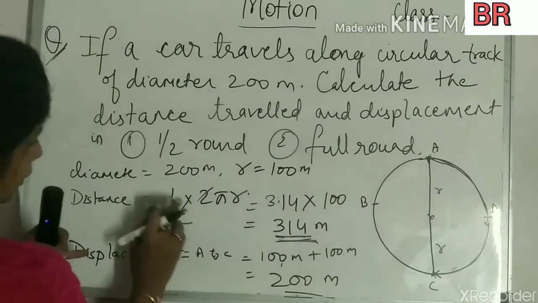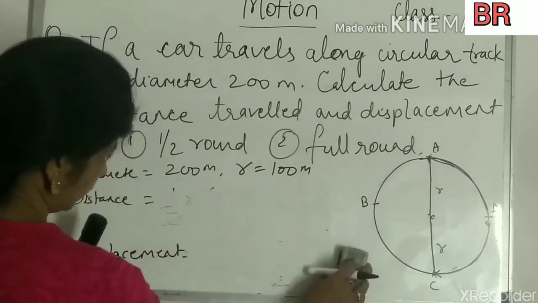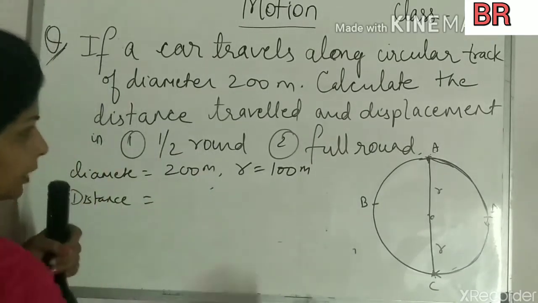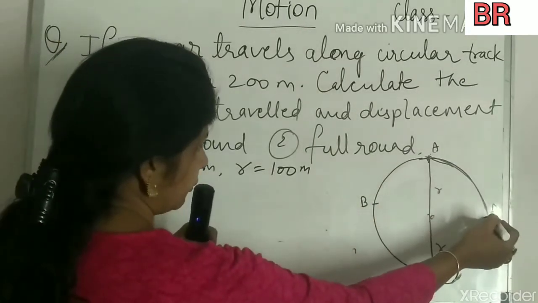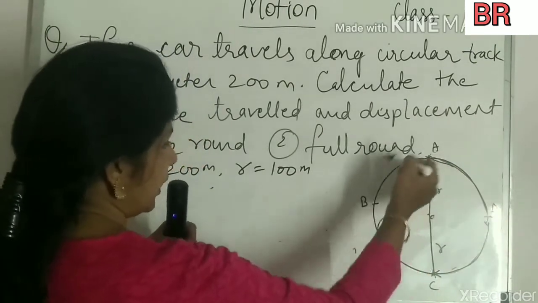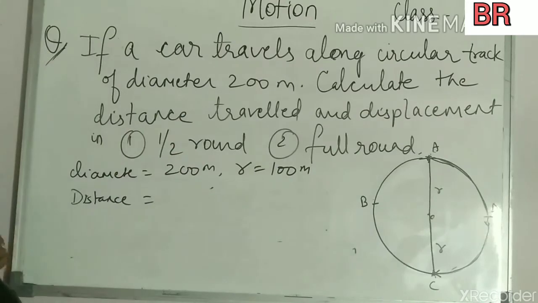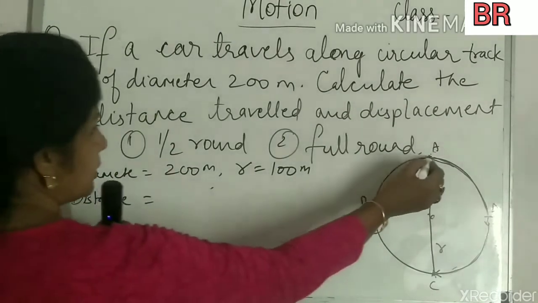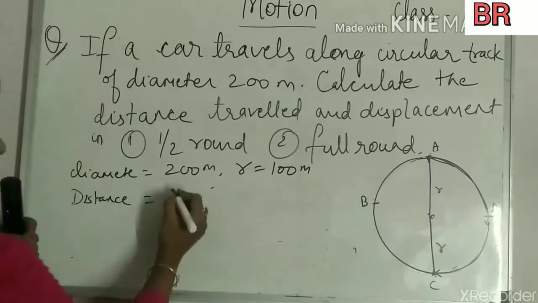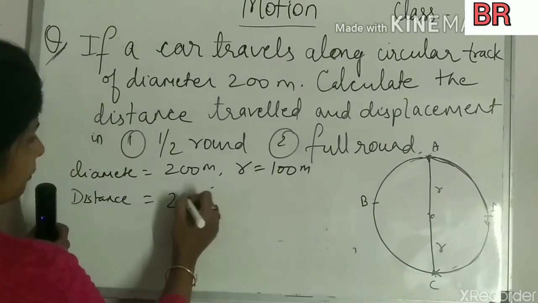Okay, so for the full round, let me rub the board. For the full round, you see what is happening. The body is coming from A to D to A to B, B to C, and C to D. So like this the body is traveling. Now it is covering the total circumference of the circle. The circumference of the circle is 2 pi r.